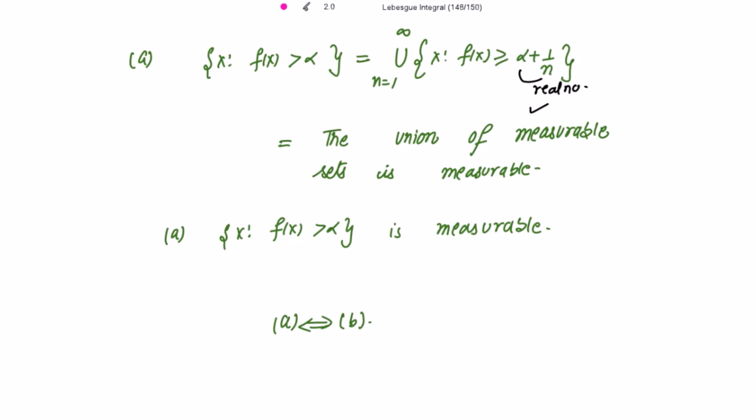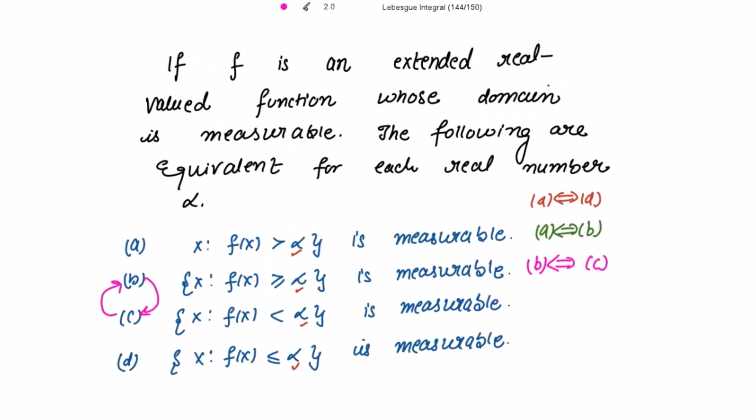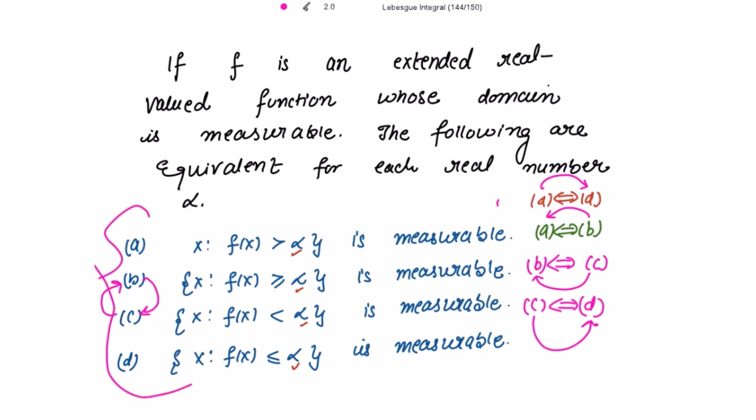So all the statements are now equivalent. There is no need to show that C implies D, because what is C? C is equivalent to B, B is equivalent to A, and A is equivalent to D, which implies C is equivalent to D on its own, right? So hence we have shown that all these statements are equivalent.